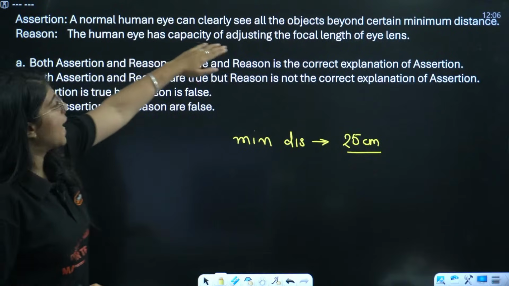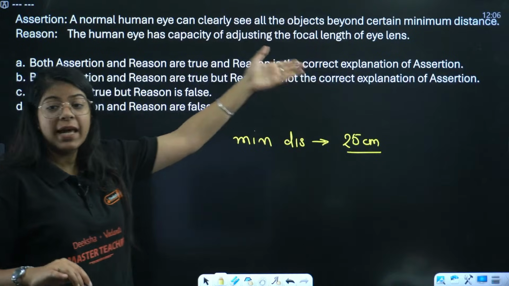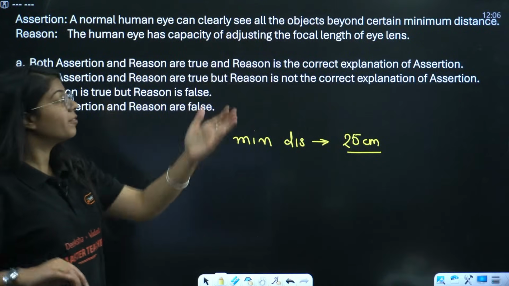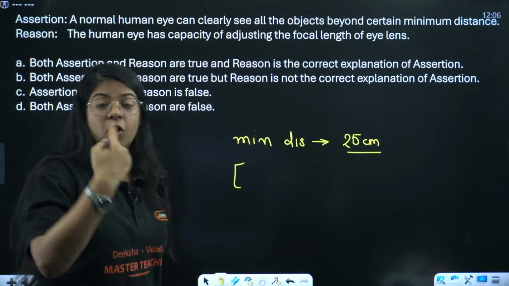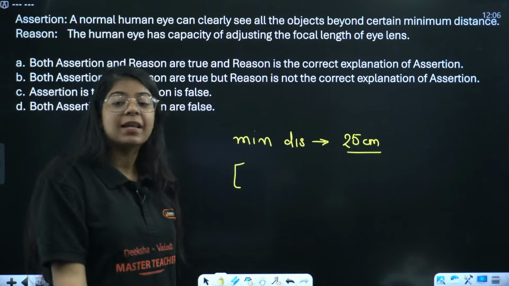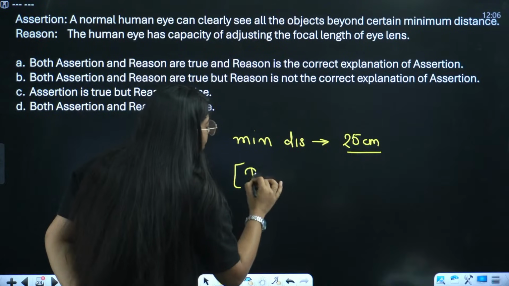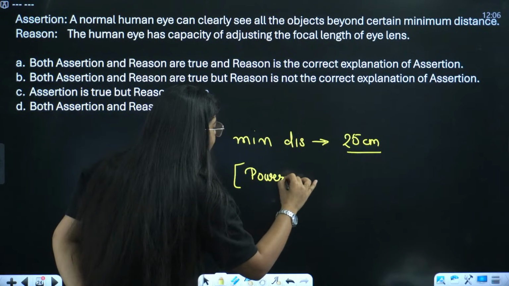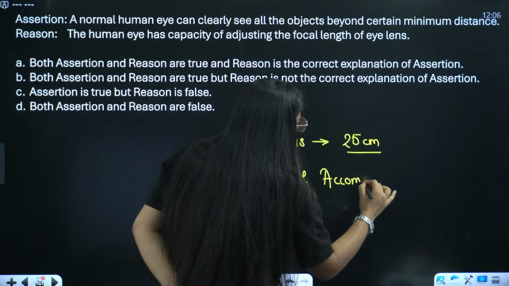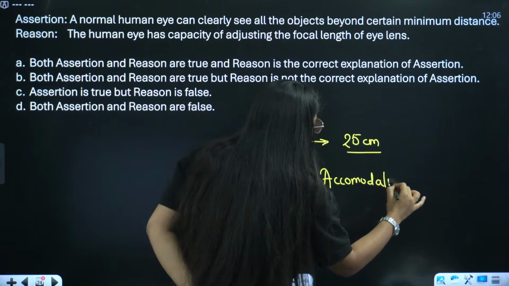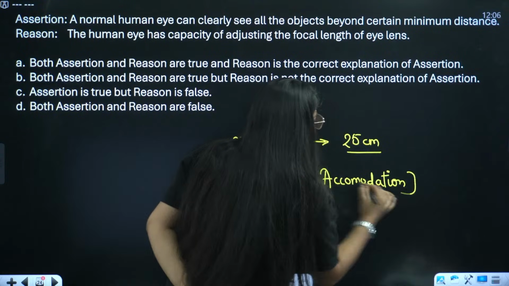Because the human eye has the capacity of adjusting the focal length, and that is because of a very important concept, the power of accommodation of our lens, right?